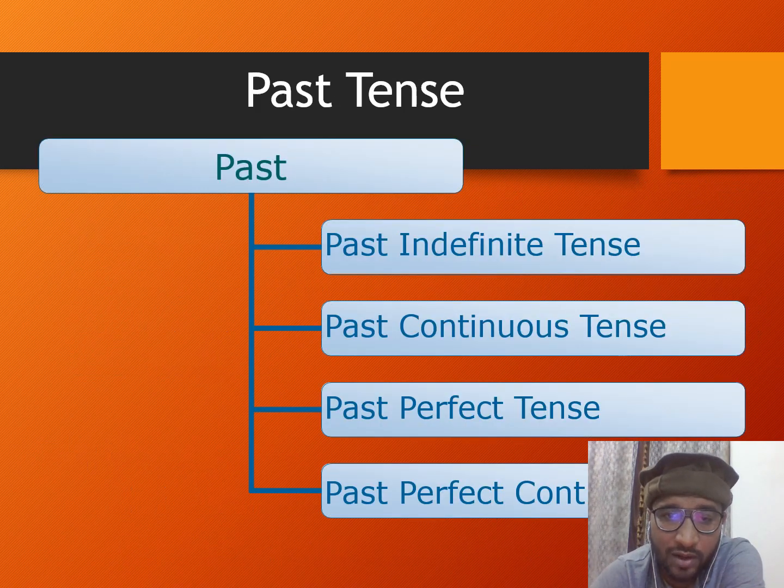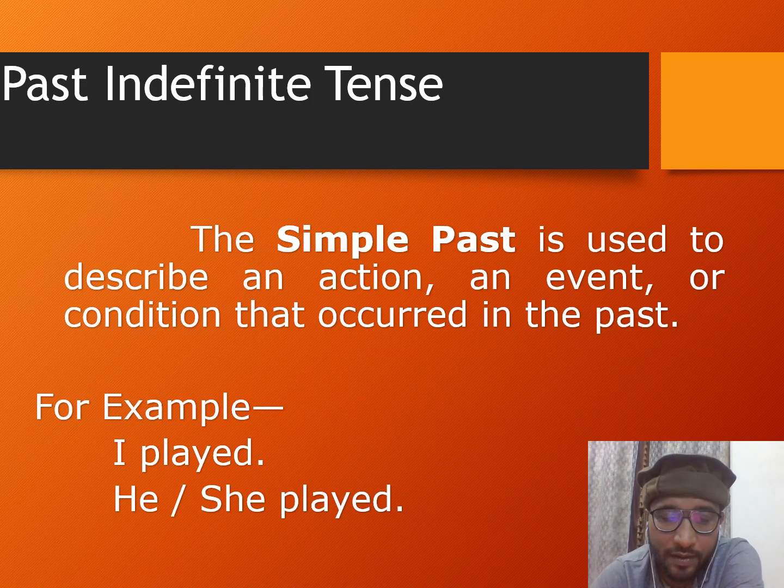Now it's time to talk about past tense and its aspects. The first one is past indefinite tense, which talks about a past action which happened in the past and finished in the past. It does not reflect anything in the present. For example, I slept last night yesterday. So there's no result of that sleeping anymore.